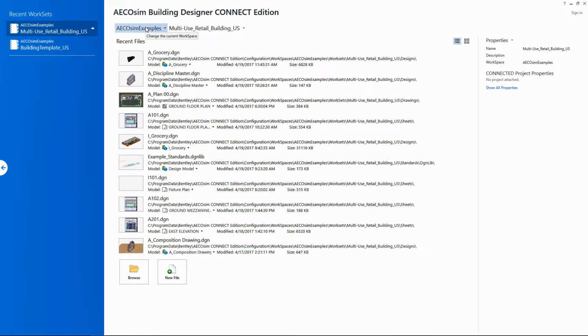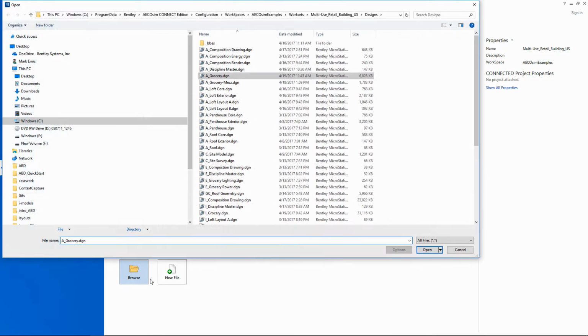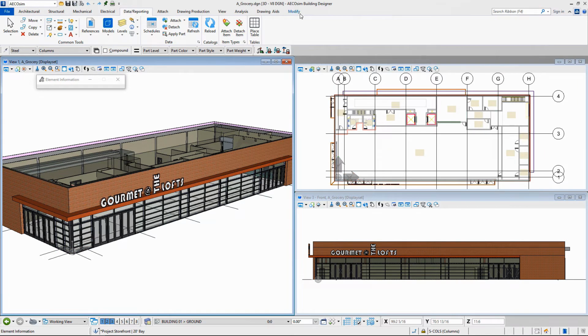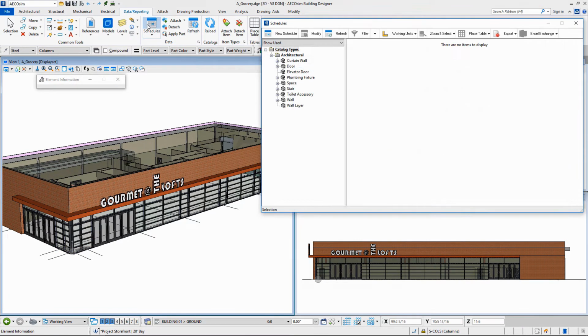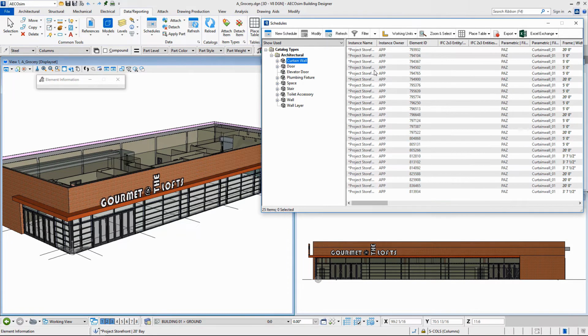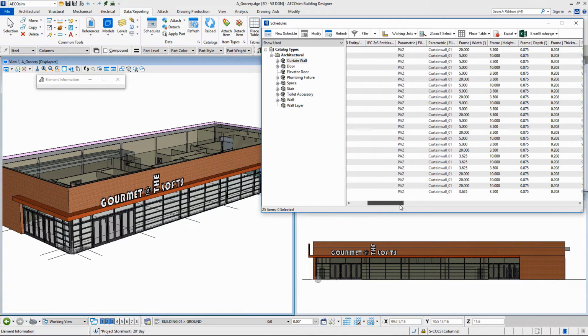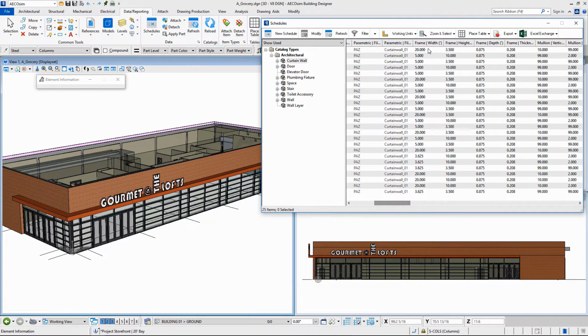So the file I'll be using is in the multi-use Retail Building US workset, and it's A_grocery. It's the architectural ground floor model. And we're going to open schedules and be exploring these capabilities with curtain wall. And we'll be going in to just review the 25 items in this file to make a quick change.